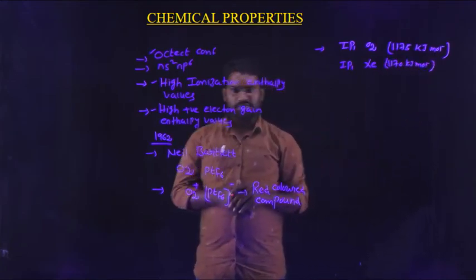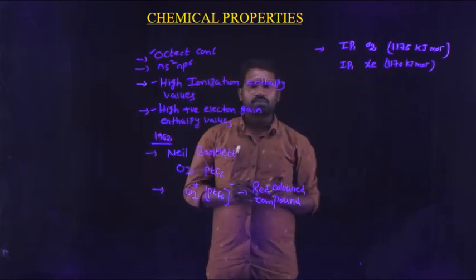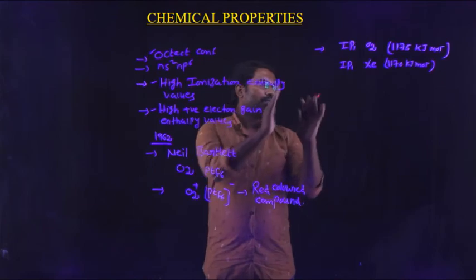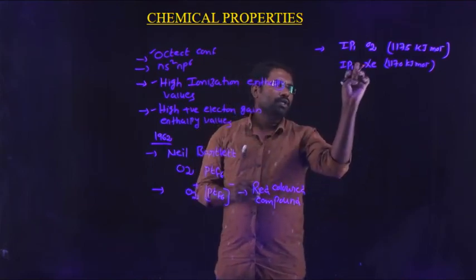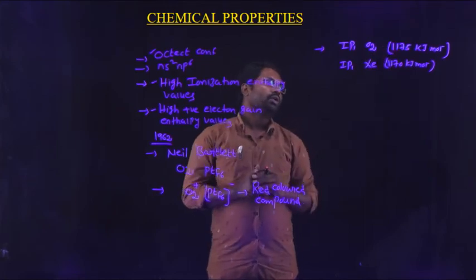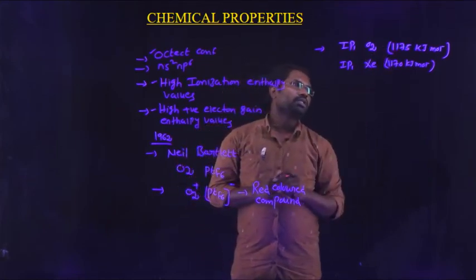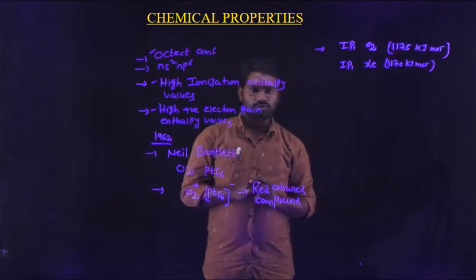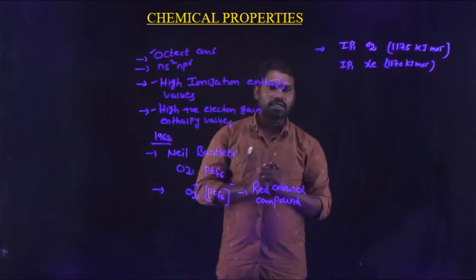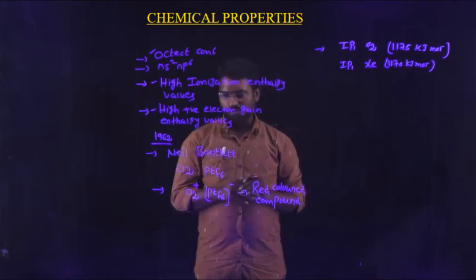So this is a very important point. Neil Bartlett observed the first ionization potential value of oxygen is very close to the first ionization potential value of xenon. IP1 value of oxygen is 1175 kilojoules per mole. IP1 value of xenon is 1170 kilojoules per mole. So based on this point, Neil Bartlett prepared again a crystalline red color compound,